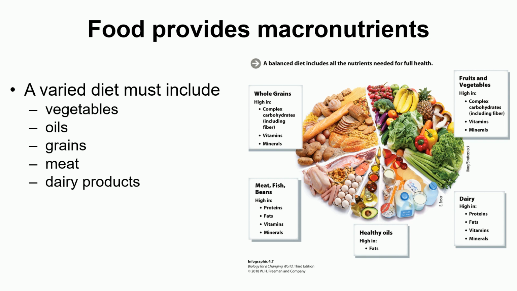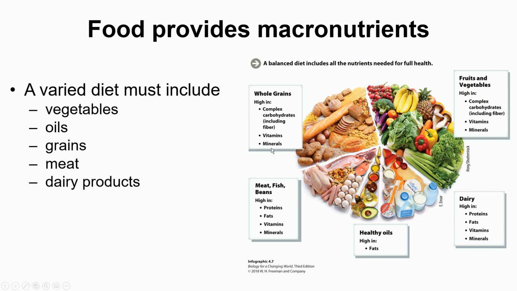Food provides macronutrients. The food we eat includes various things, and very important to know, we need to eat a balanced diet. So we need to have all the nutrients in our food. A balanced diet includes all the nutrients needed for full health, which includes fruits and vegetables, dairy products, oils, meat, fish, beans, whole grains. We need all these things because they are rich in different nutrients. Like the grains, they are rich in carbohydrates, vitamins and minerals. I'm going to talk about what vitamins and minerals are.